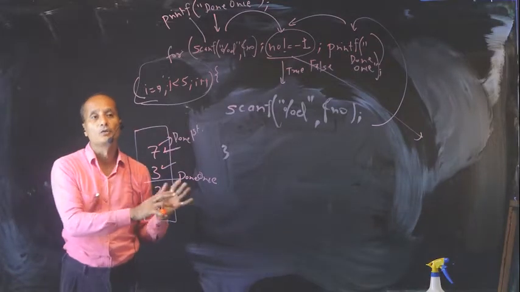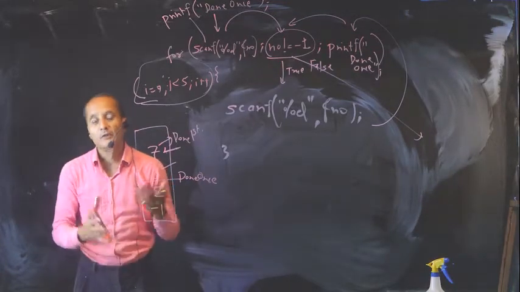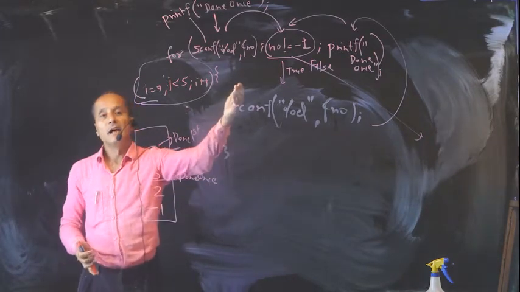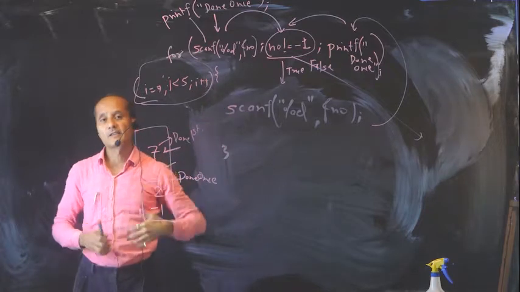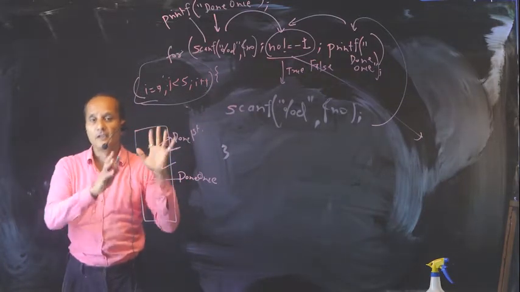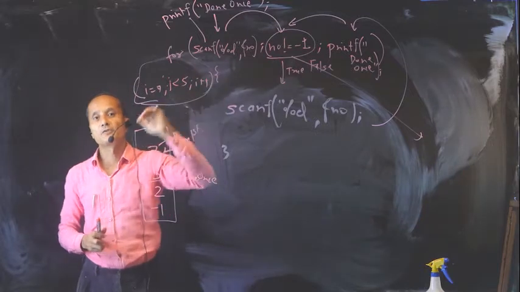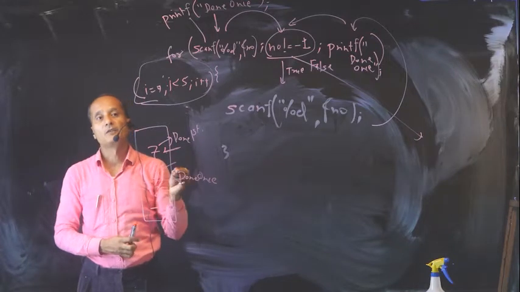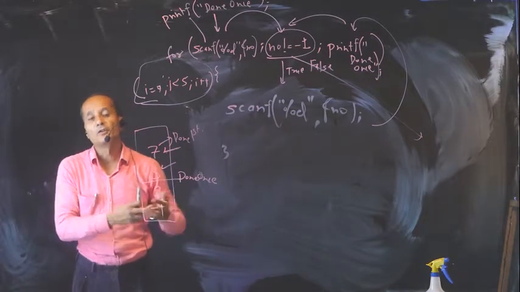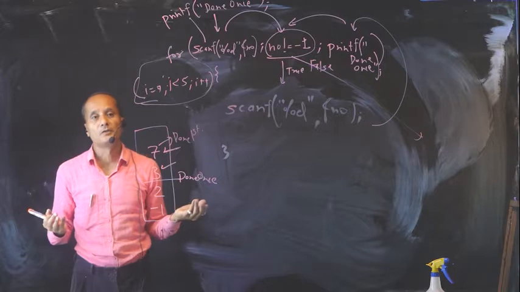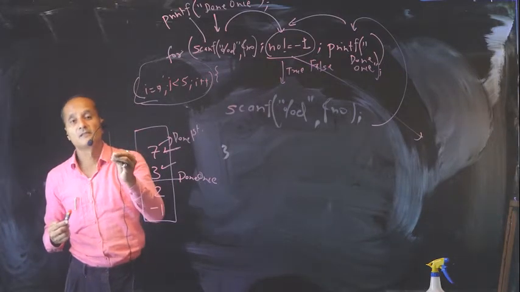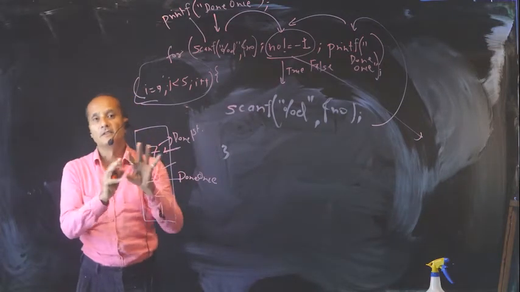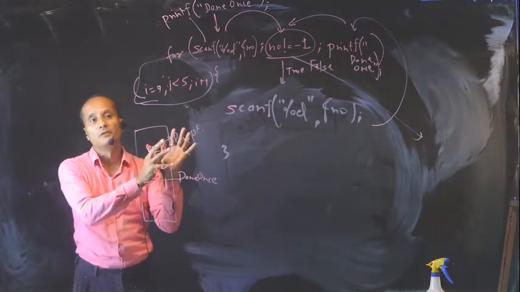Another way, you go to the hotel, you don't know how many rotis you want to eat. The waiter comes, still you don't know. You take one, and take another, and take another, and there comes a signal from your stomach that tells you enough. And that is the time you tell the waiter to stop. This logic I would prefer to call event driven logic, because you don't know when your stomach full condition is going to come. So the event is stomach full. In the older case, 5, 7, 3 number of rotis was your event.